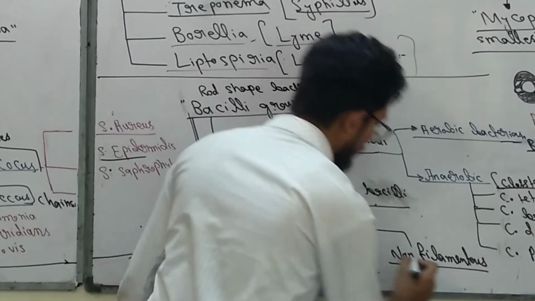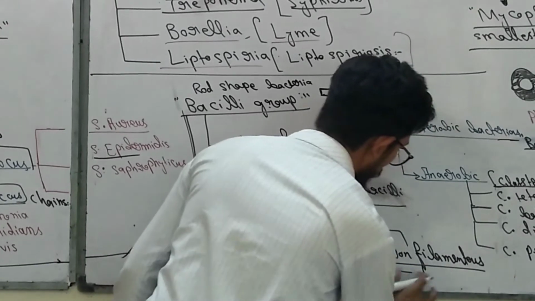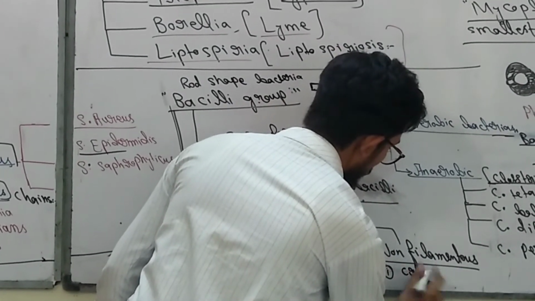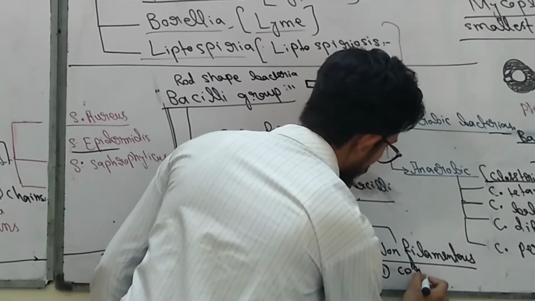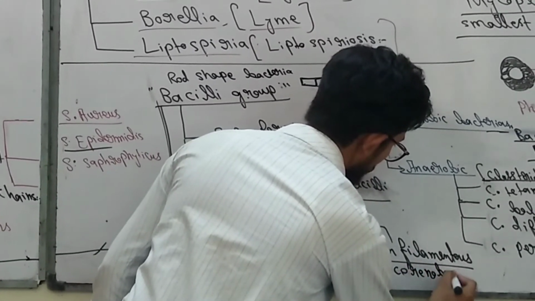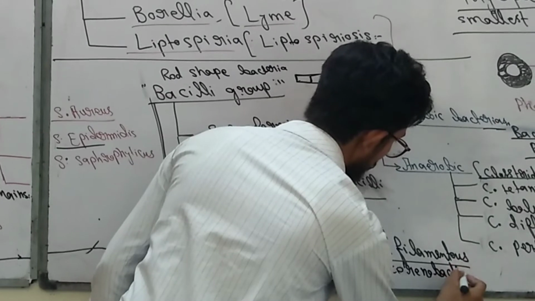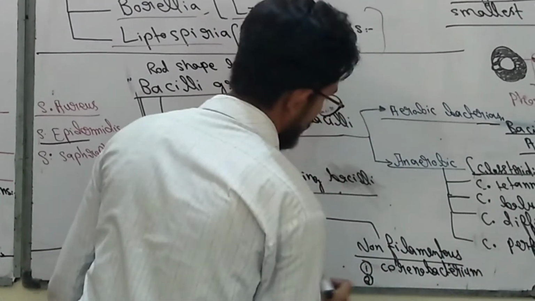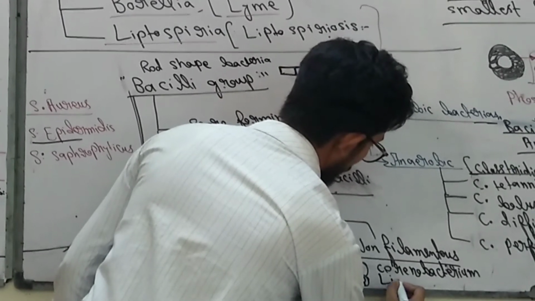And the non-filamentous are further divided into two groups: the first one is Corynebacterium, and the last one is Listeria monocytogenes.